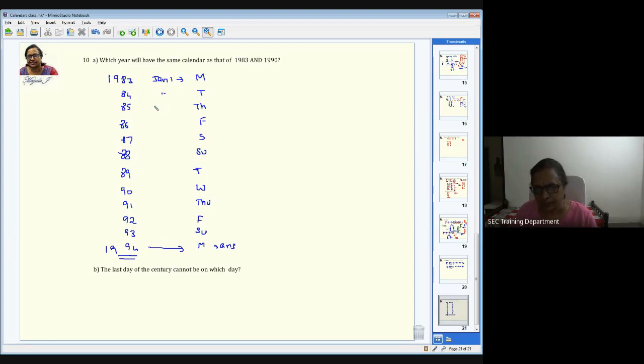If you look online, you will find that it is repeating either after 6 years, or after 11 years, very rarely after 12 years. So these are the only 3 values you'll have. Either it will repeat after 6 years, or 11 years, or sometimes 12 years. But 12 is also quite rare. These two are very common, 11 and 6.